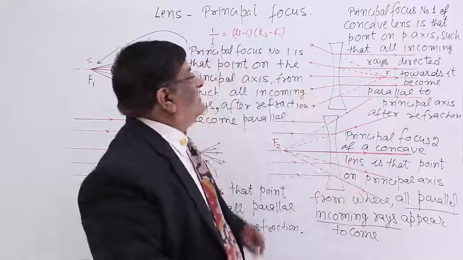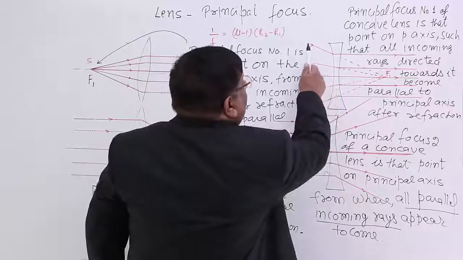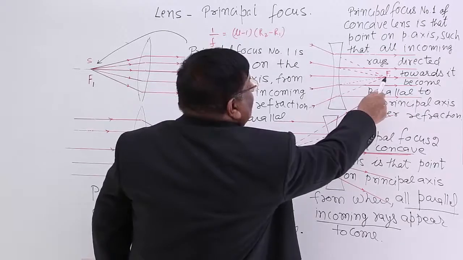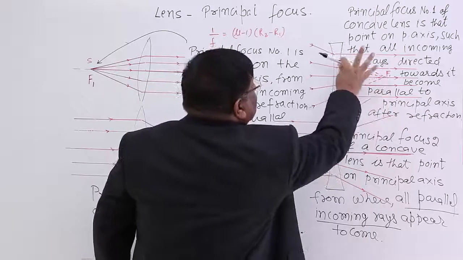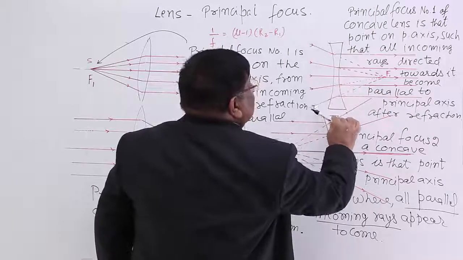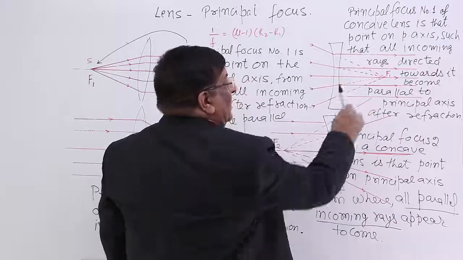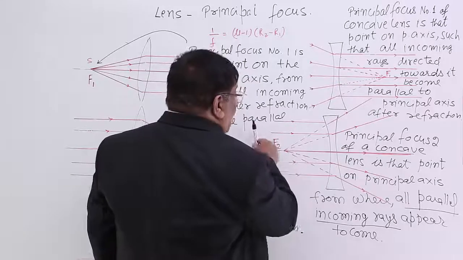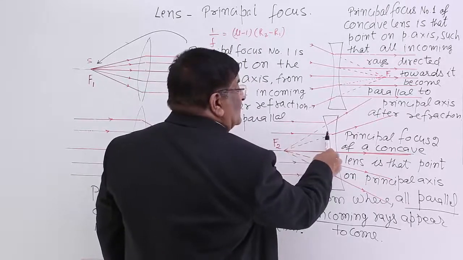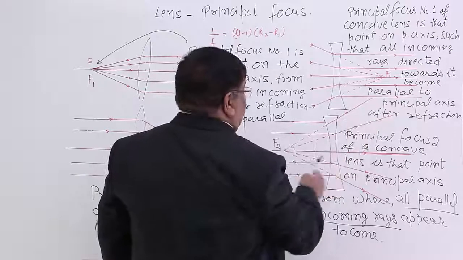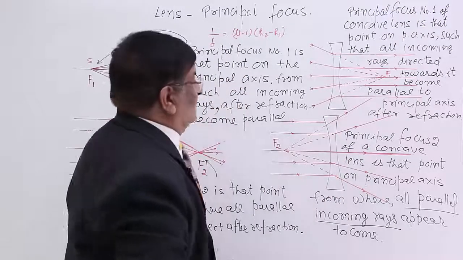Okay, see this. All the rays which are directed towards one particular point at certain angles, only these rays will become parallel to the principal axis. This is focus 1. If all the parallel rays are incident, then they appear to come from a particular point. This is focus number 2.